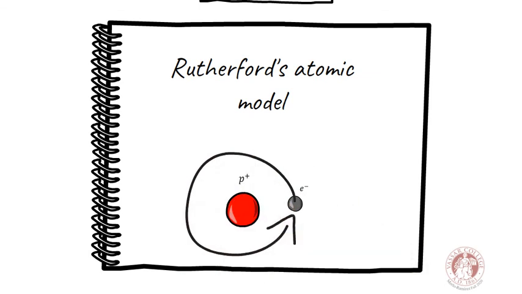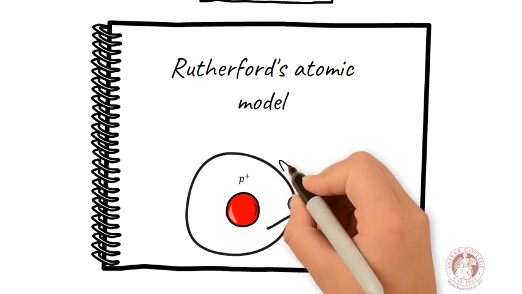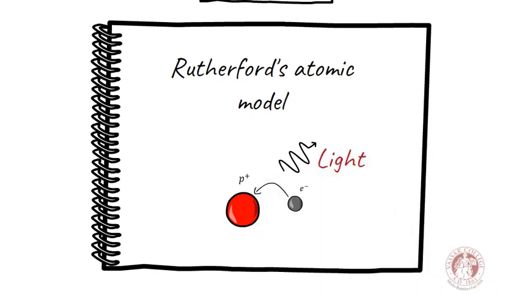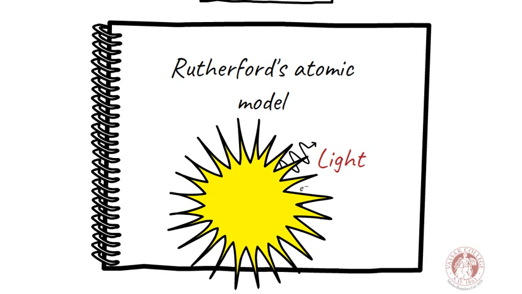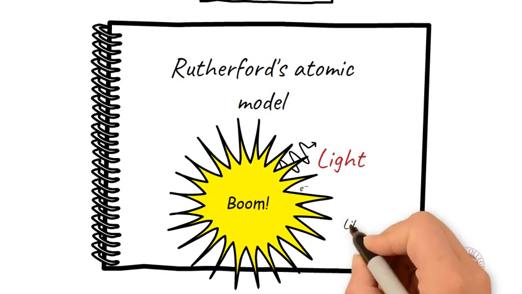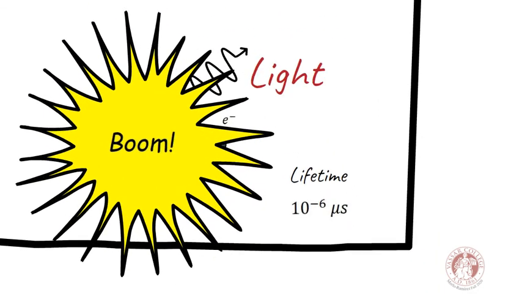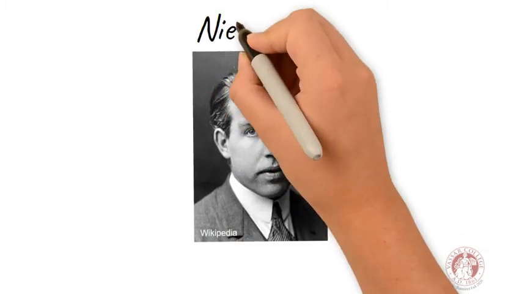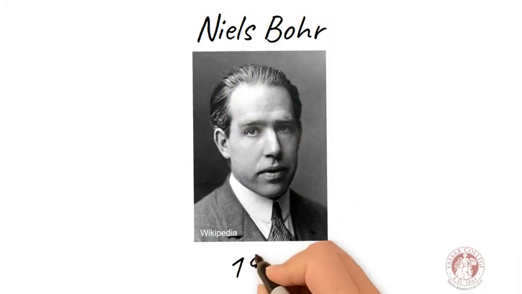The issue with this model was the fact that any electric charge that experiences acceleration will radiate light. As a consequence, the electron should lose its energy and fall into the nucleus. This should result in an unstable atom that could only exist for a small fraction of a second. In order to solve this issue, Niels Bohr proposed a model for the hydrogen atom in 1913.